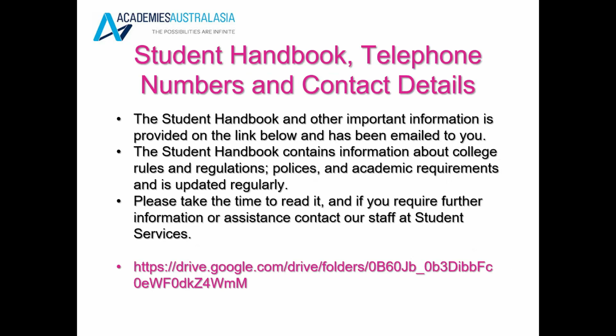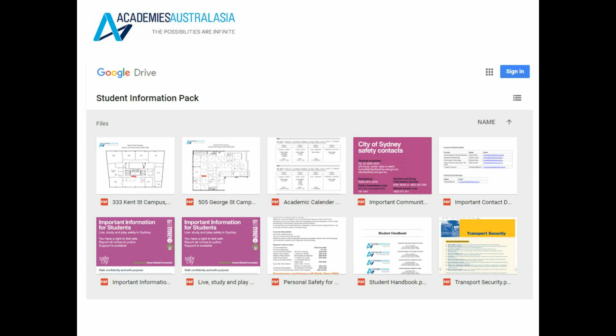Student handbook, telephone numbers and contact details. There is a list in the student handbook of important contact information of different people within the school. Please refer to your handbook if you would like to speak with someone from the school. You will also have a link which will have more information for you, and it's the student information pack, which has in it the maps of the school and various information that will help you, and you can refer back to this information pack throughout your studies.